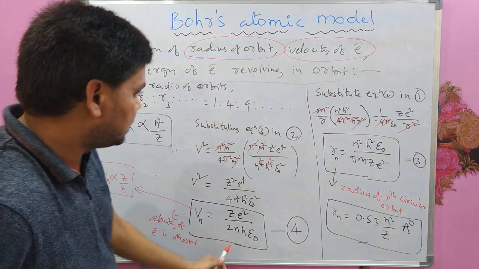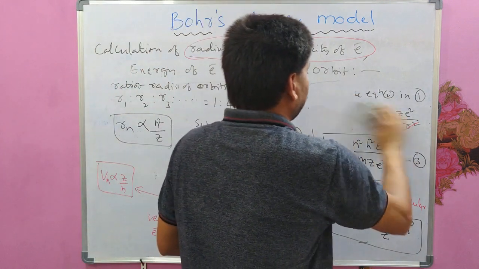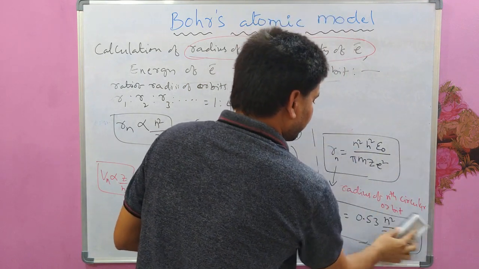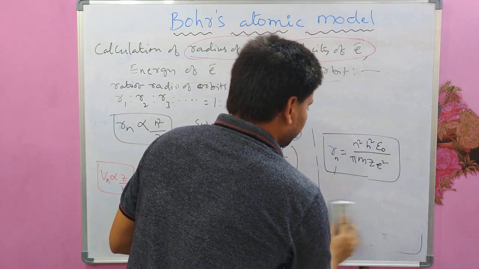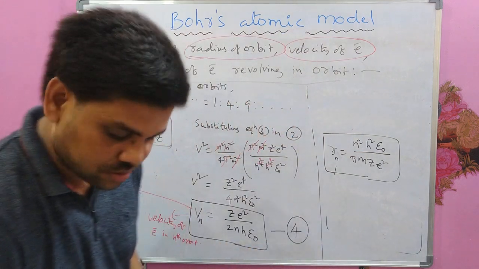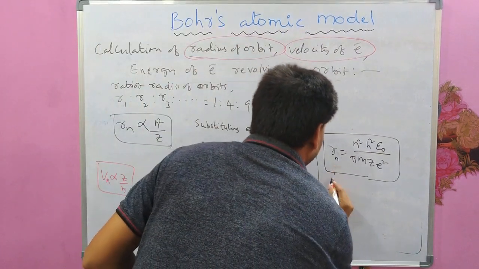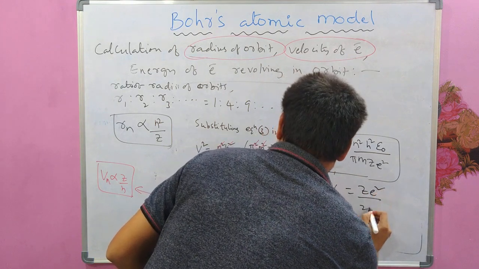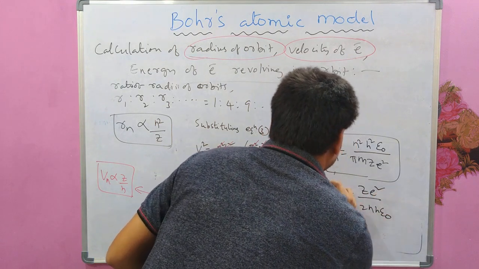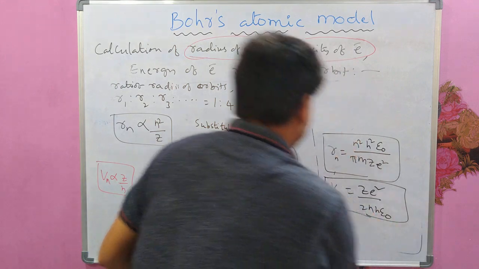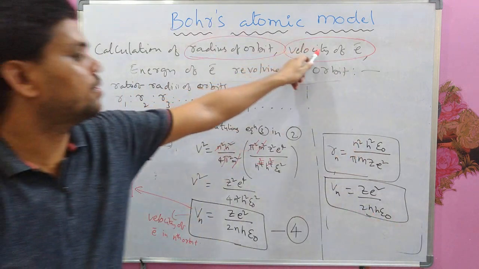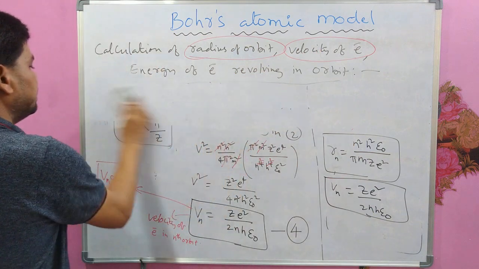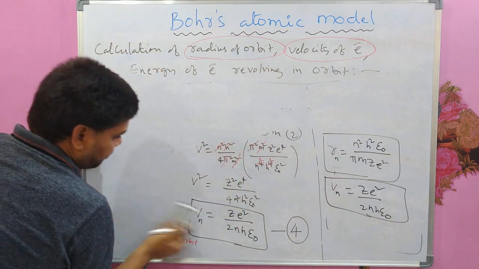Okay, so I will write this formula here, then calculate energy of the electron. Vn, what we have got? Vn as Ze square by 2nh epsilon naught. So second one that we have calculated, this one. Now we will calculate En, the total energy of the electron.